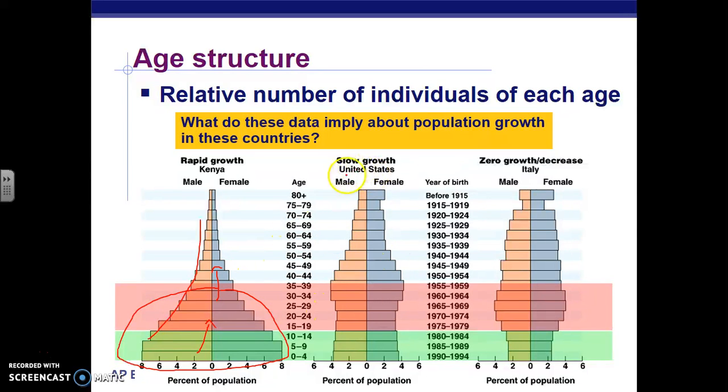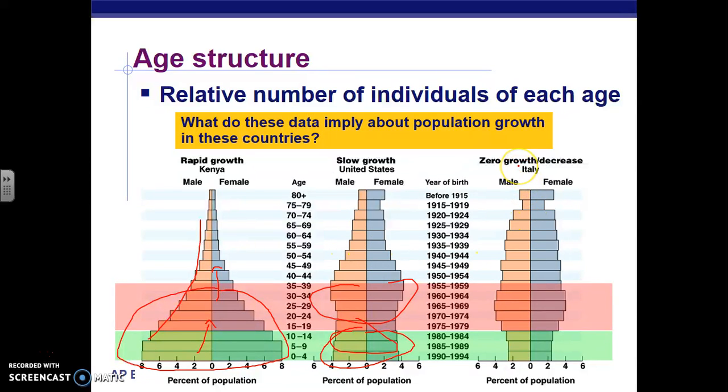Now, if you take a look, the United States is experiencing slow growth. The reason why is that if you look at the people at reproductive age and those below reproductive age, it's not as much as Kenya, which is experiencing more growth. The amount below reproductive age is not less than the amount at reproductive age. It's a little bit less, but not dramatically less. So the United States, while not experiencing negative growth, is experiencing slow growth.